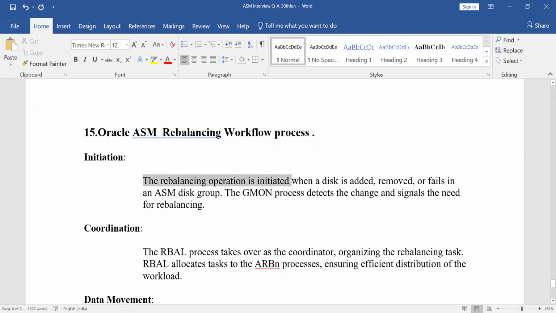First, the rebalancing operation is initiated when a disk is added, removed or fails in an ASM disk group. The first background process, GMON, will detect the change, whether it's added or removed.